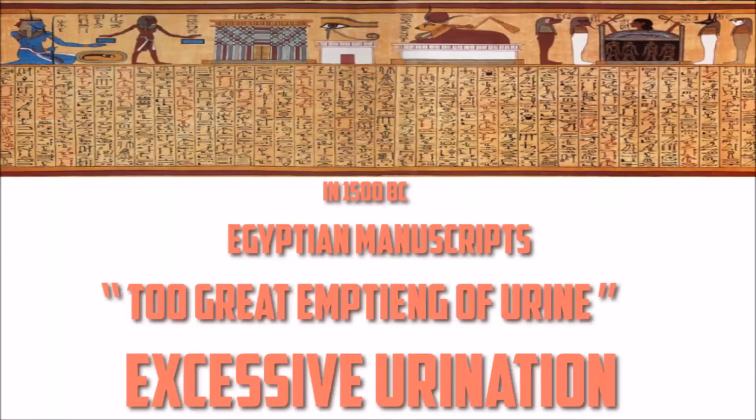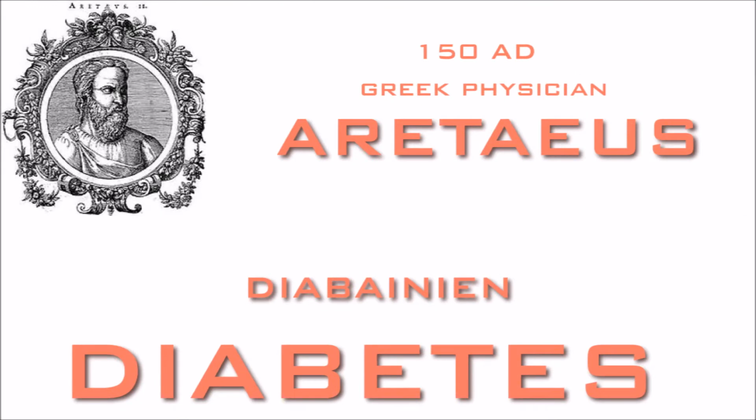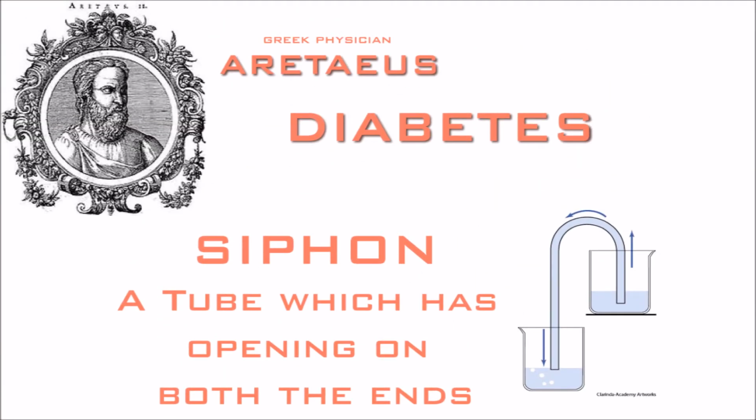In Egyptian manuscripts belonging to 1500 BC, physicians mentioned this disorder as too great emptying of urine. So, they identified excessive urination as one of the symptoms of this disorder. In 150 AD, the ancient Greek physician Aretaeus named this disorder diabainein, which later evolved into diabetes. So, the word diabetes evolved from the term coined by Aretaeus.